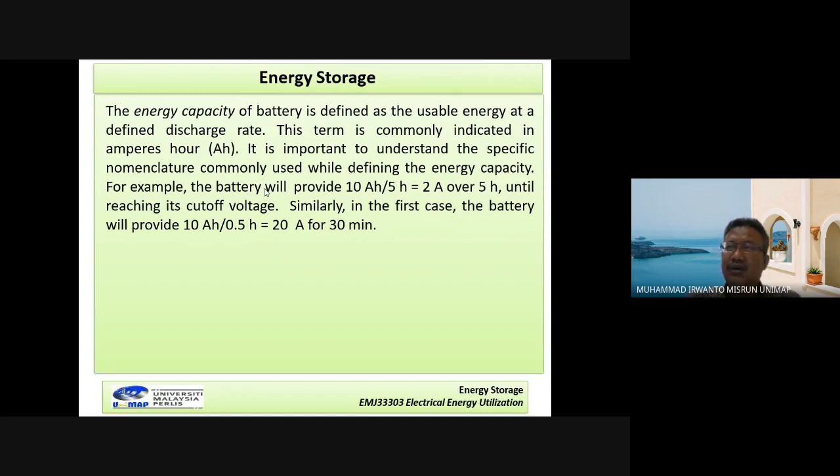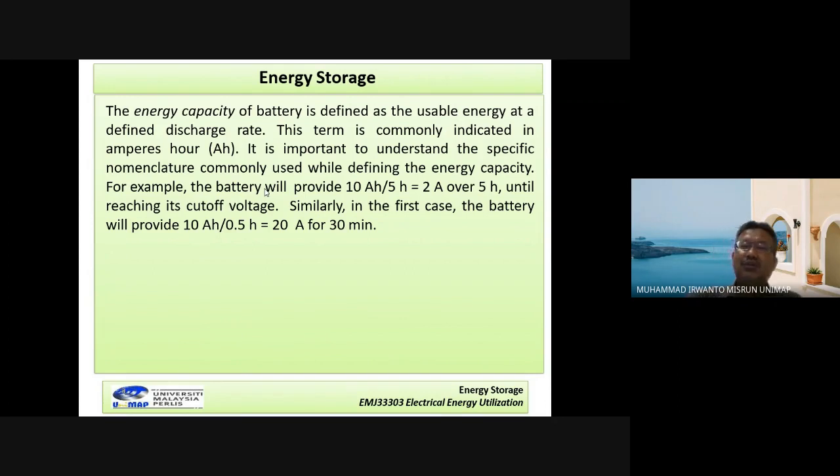The ampere hour capacity here means how many hours the battery can be used when connected to the load for a required current.